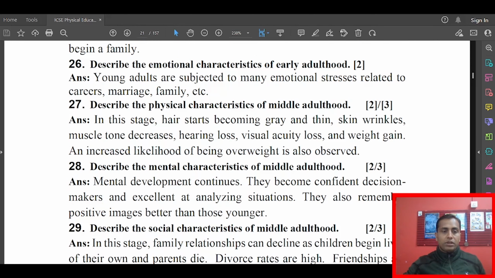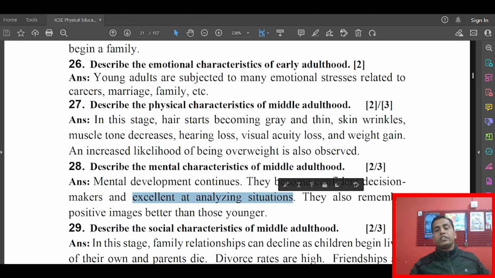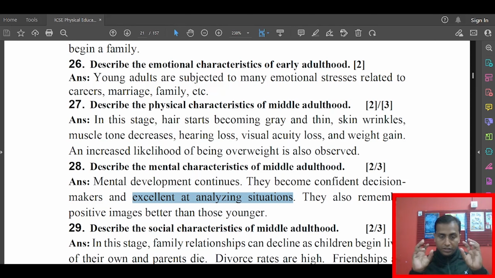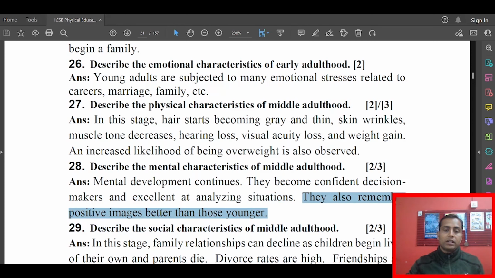Okay, now the next one is describe the mental characteristics of middle adulthood. The mental development continues, they become confident decision makers. That is very important, because in this stage, as they are gaining experience throughout life, they will be very confident in decision making and excellent in analyzing situations. Any situation they face, they will be very keen to analyze. They also remember positive images better than those younger. Okay, they will be very much fond of positivity in comparison to the younger.